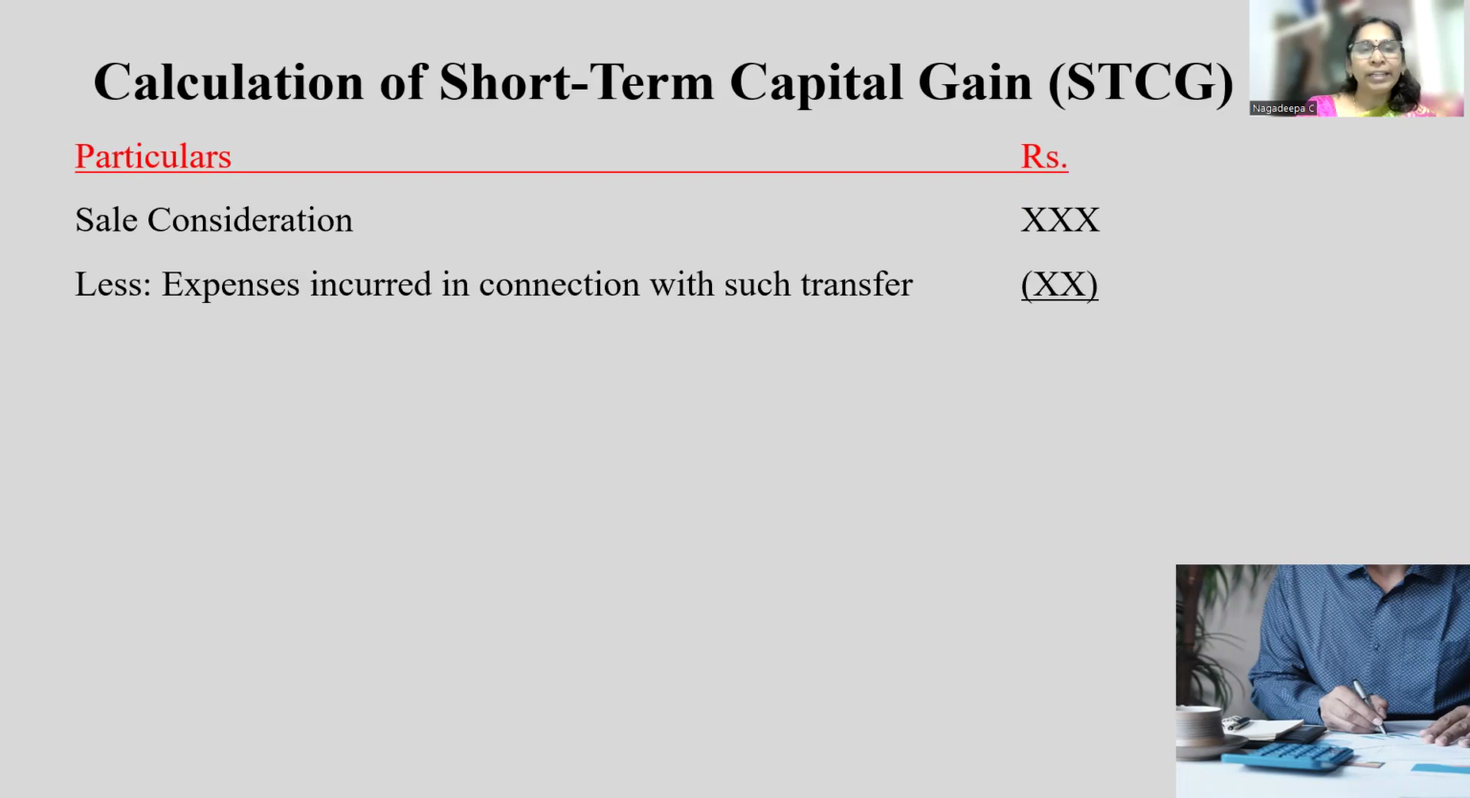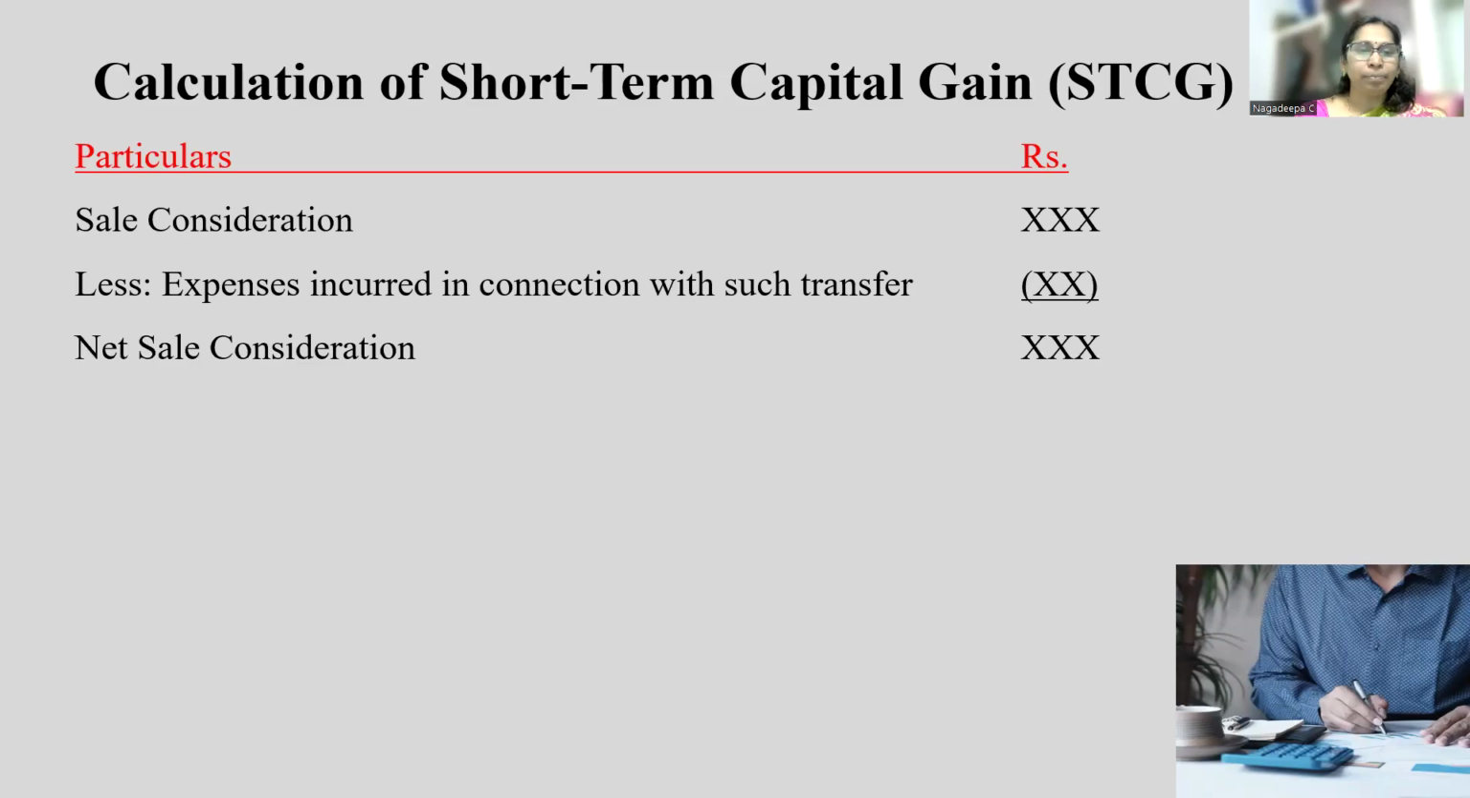From this, you're going to deduct the expenses. What are the expenses? The expenses related to such transfer. For example, commission. You would have paid commission to sell the particular asset, or you would have given some brokerage. Sometimes machinery will be there. That machinery you have to dismantle, and then only you can sell it. Then any expenses related to such transfer will be considered as expenses. So these expenses should be deducted from the sale consideration.